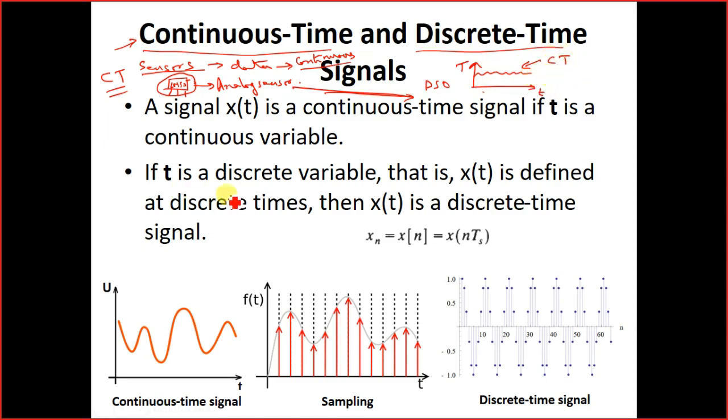Similarly, if you consider that we want to measure some biological parameters of a person, say the ECG signal, we place several electrodes onto the body. Those electrodes go to a set of biopotential amplifiers.